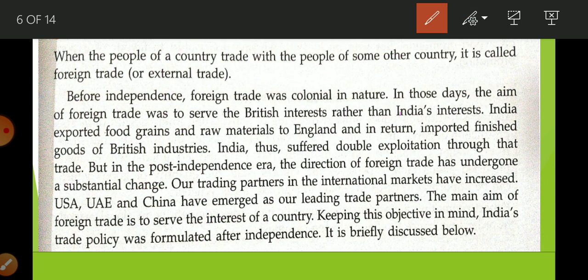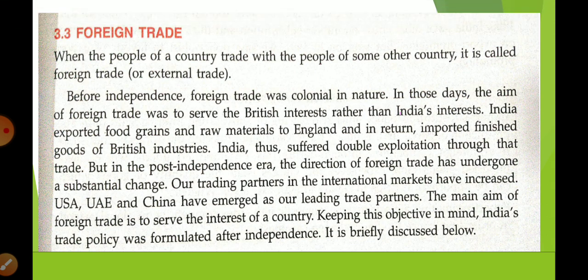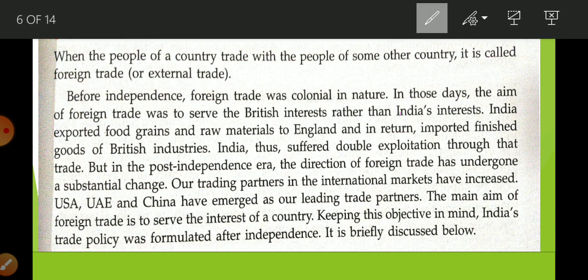Now we are going to talk about foreign trade. So before the arrival of Britishers, we were self-reliant, okay student, and we were an exporter of finished goods, and in return we got gold and silver coins. Because of that we were known as a golden bird, or a sink of gold. Okay, this is the condition before the arrival of Britishers.